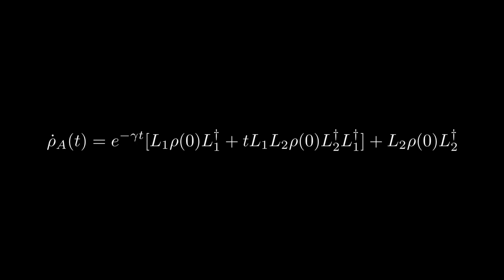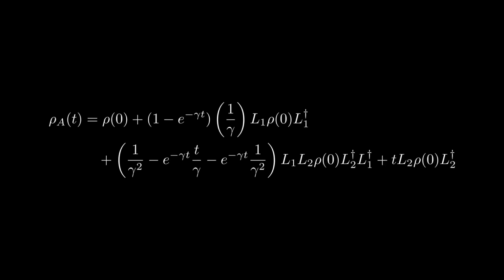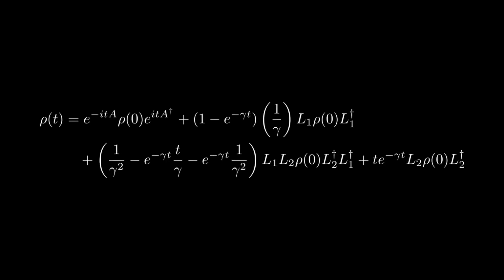If we now substitute these back into the differential equation for rho A, we have the following. Since the right-hand side is no longer a function of rho of t, we just integrate both sides by t and simplify to get rho A of t. We can then reverse the original transformation we applied to get rho of t, giving us the following quantum channel. As you can see, we essentially conjugate by the exponential of the no-jump part of the Lindbladian and then add these jump terms. This is the solution to the differential equation, but we can expand it even further to understand intuitively what exactly is happening here.